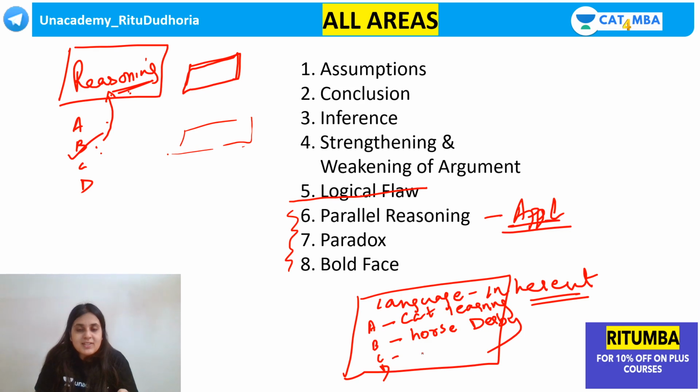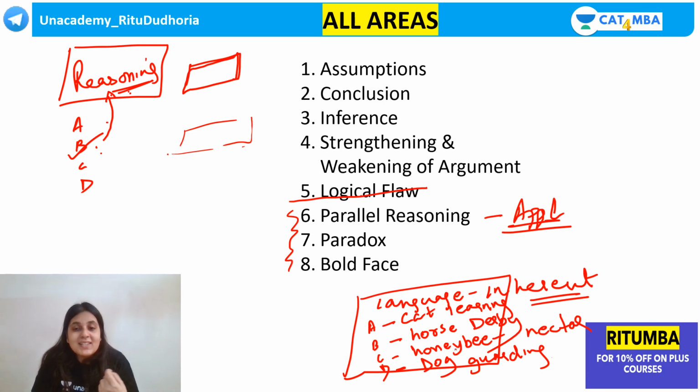The third option said a honeybee collecting nectar. And the last option said a dog guarding its owner's property. Now, which one has the same reasoning?